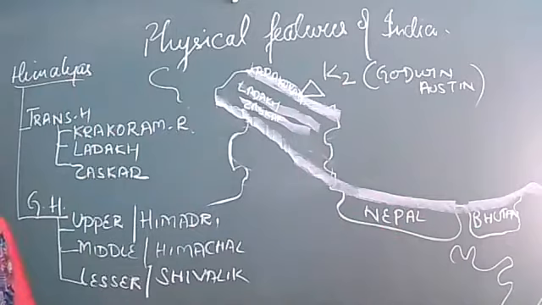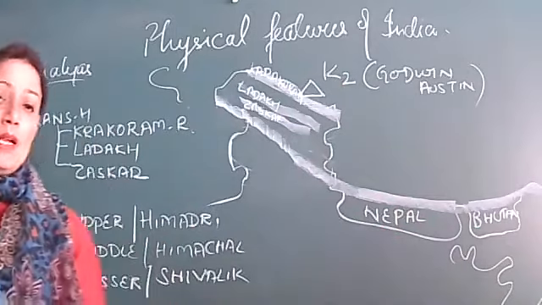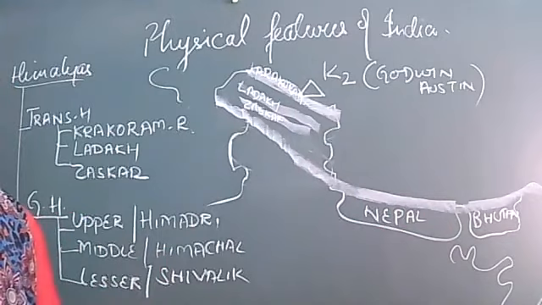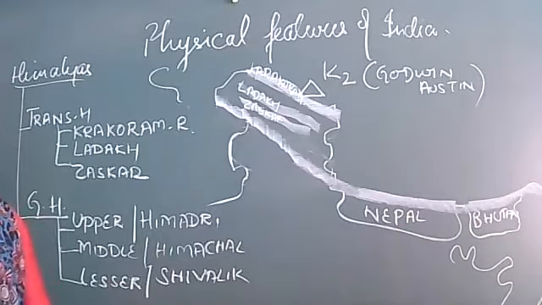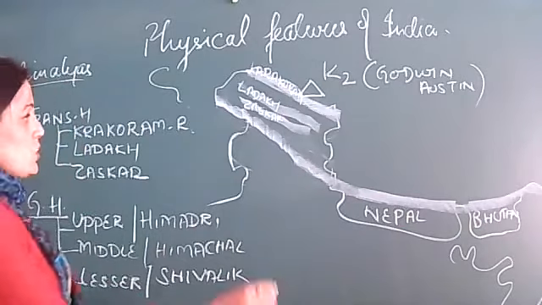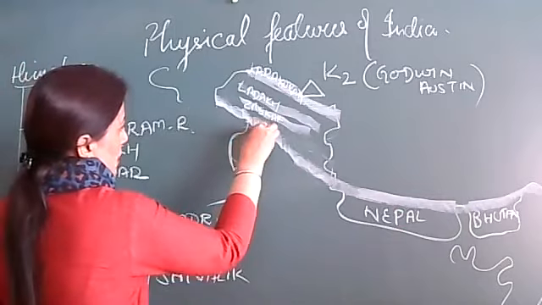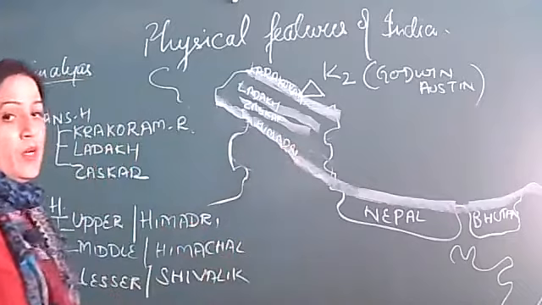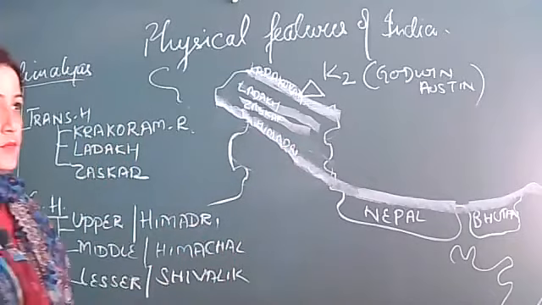So this whole is known as Upper Himalaya, Himadri. Clear from the name, throughout the year there is him, that is snow, him ki dari. So the name of the range is Himadri. Its length is approximately 2,500 kilometer.